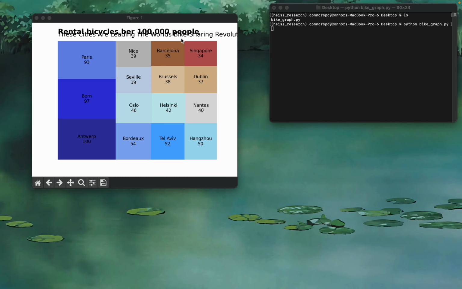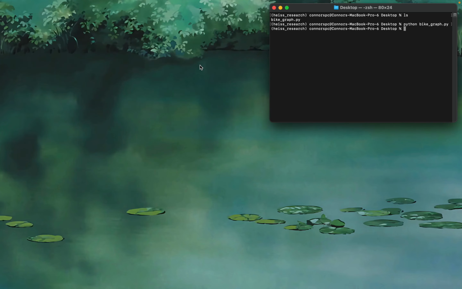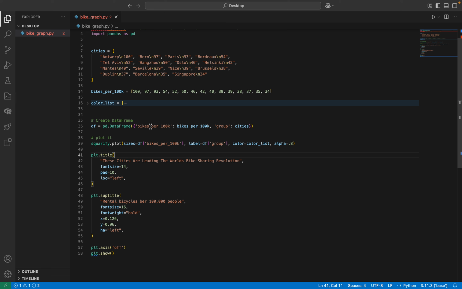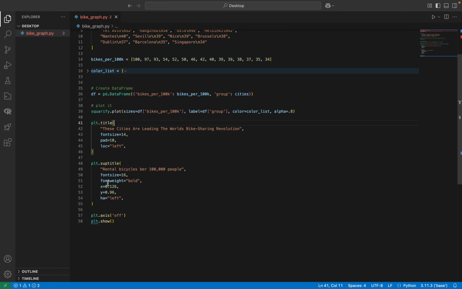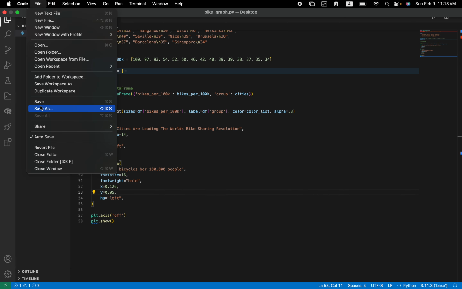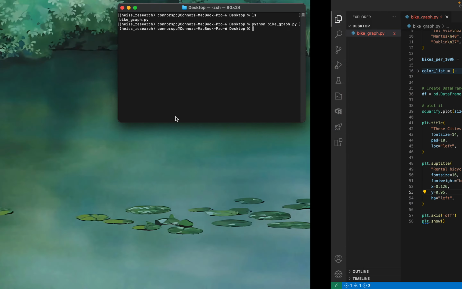So if we run that, oh, well, it's mostly done. I think there's a little bit of a mistake just with the placement of the subtitle. So we'll edit that to make it a little bit lower. Let's make the subtitle a little bit lower. I guess how far up it is, let's make it a little bit less far up. Let's make it 9.5. See how that changes it. Let's run it again.